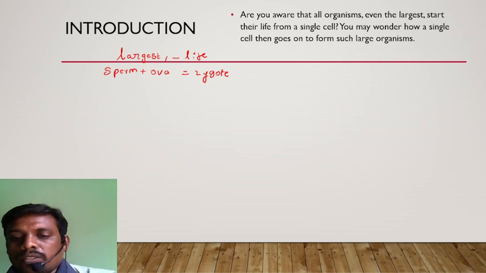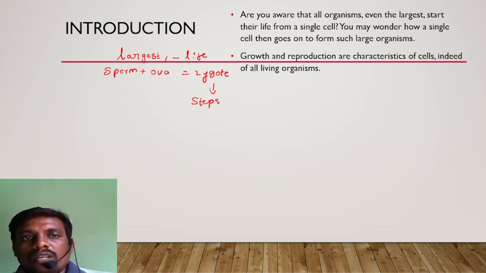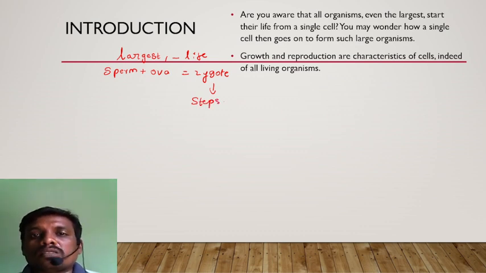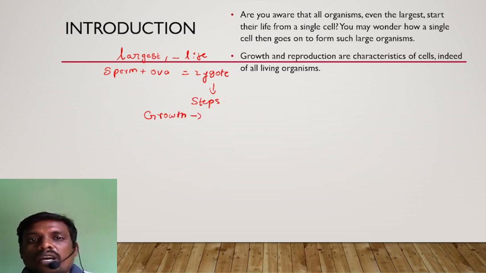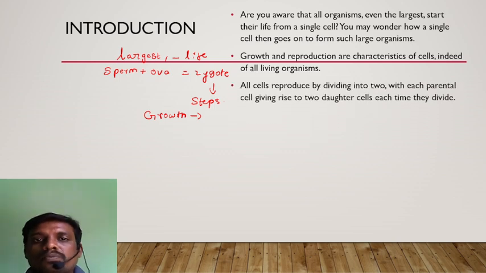How does this single cell, the zygote, undergo further development and further steps, and how does it help in the formation of a complex, large organism? And what are the various steps in the growth? All these things we are going to see in living organisms.